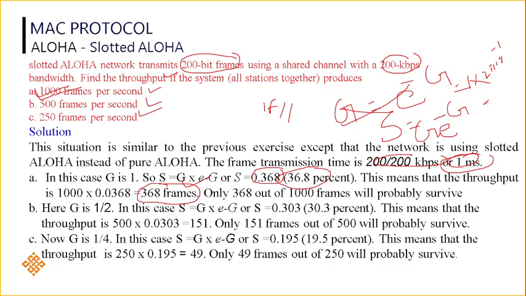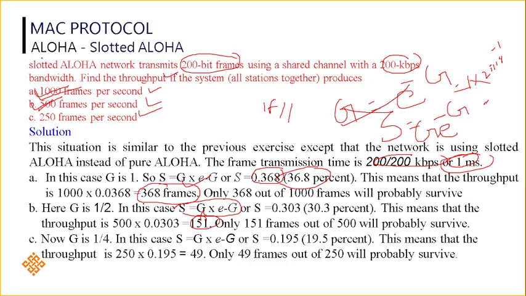Similarly, we can do it for 500 frames per second. Now the load will be 500 by 1000, which is 0.5. Substitute into S equals G into e power minus G, where G is 0.5. You will get 30.3%, which is 151 frames out of 500 surviving without any collision.